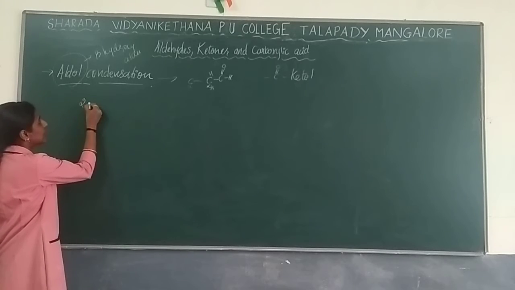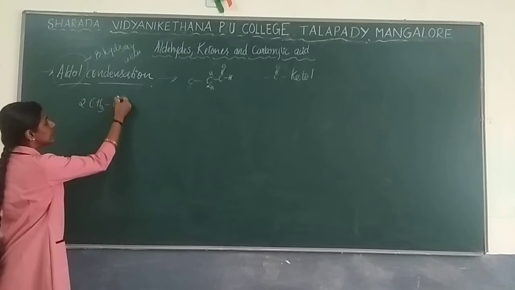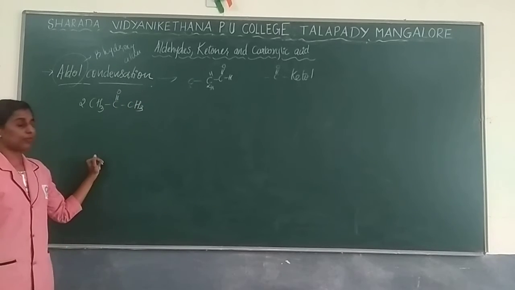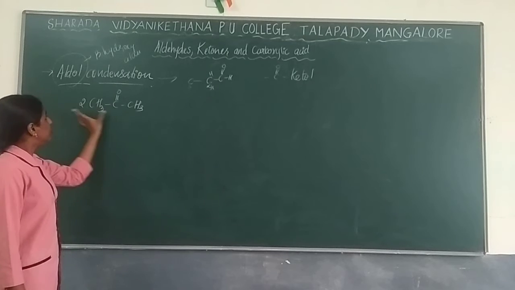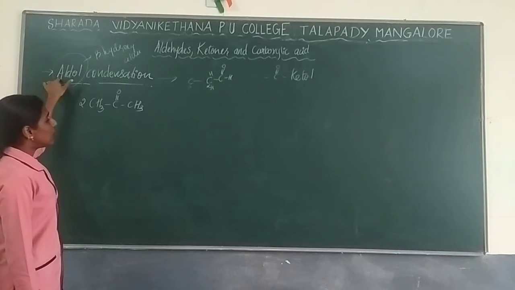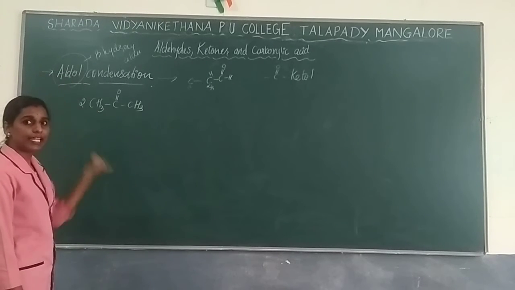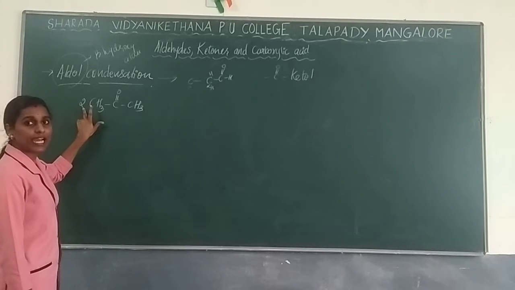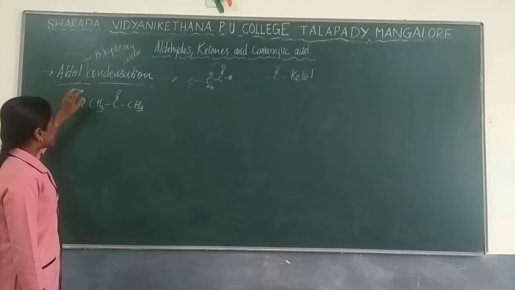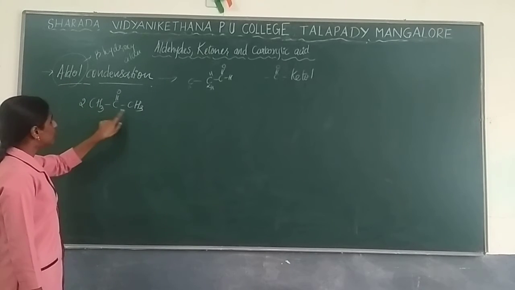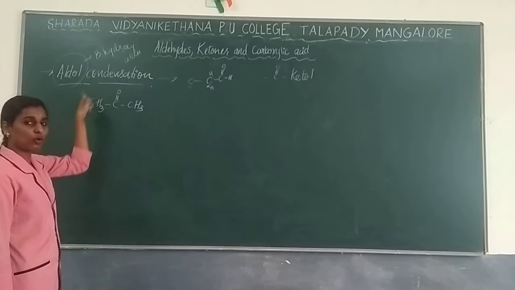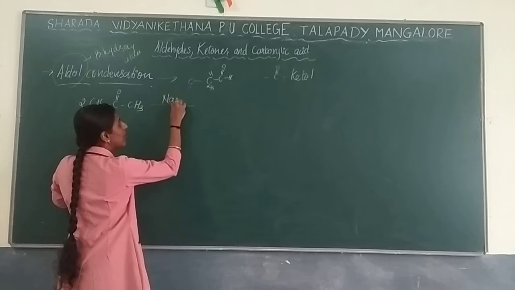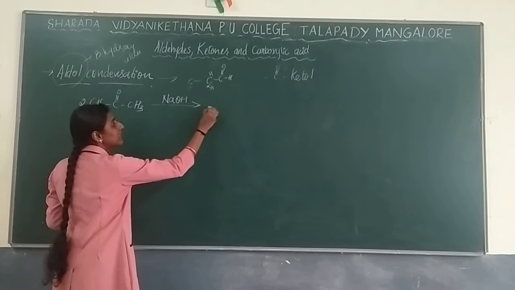So let's take one of the ketonic groups, CH3, C double bond O, CH3. So propanone I have taken now. Two molecules: as I said, in aldol condensation, whether you are doing it for aldehyde or for ketone, the reactants should be the same. Both the reactants I have taken here are the same, propanone itself. It will be done in the presence of NaOH so that we will get some product.